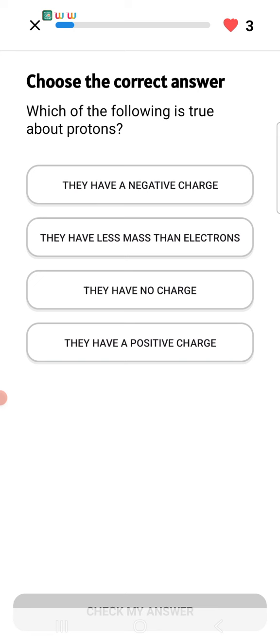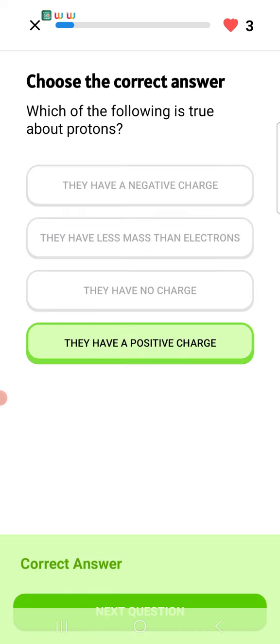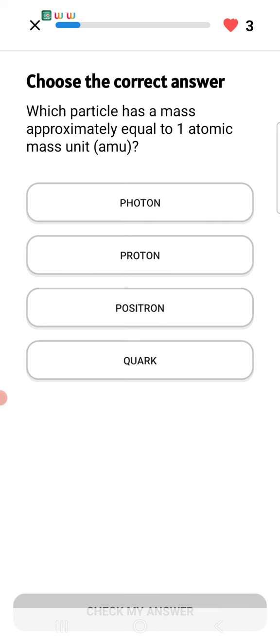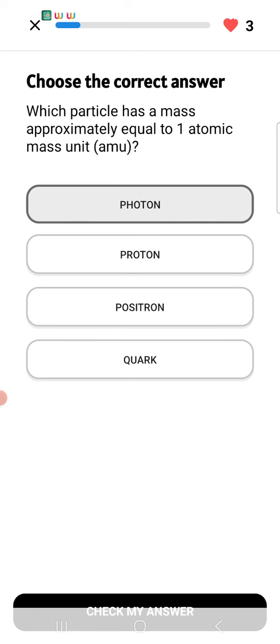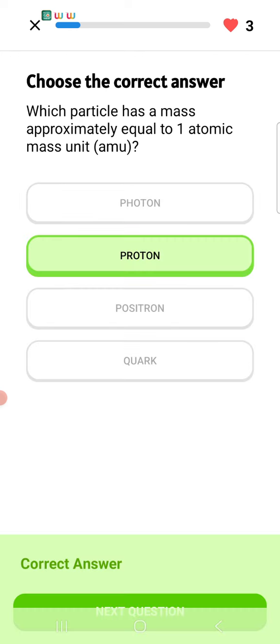Next, which of the following is true about protons? Protons have negative charge. Wrong. They have less mass than electron. Wrong, because electron has negligible mass. They have no charge. Wrong. They have a positive charge. Next, which particle has a mass approximately equal to 1 atomic mass unit? We consider the proton to have 1 AMU mass.